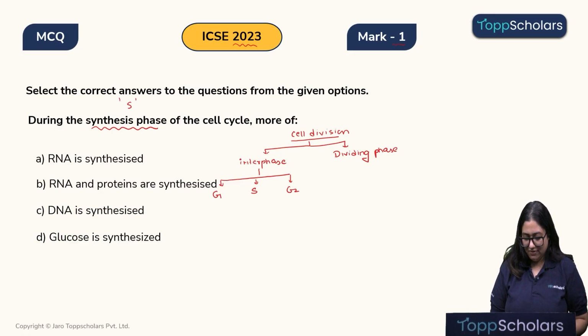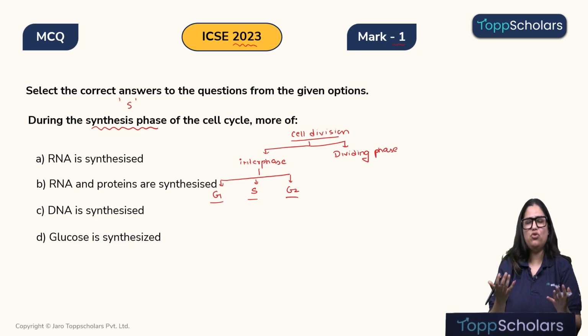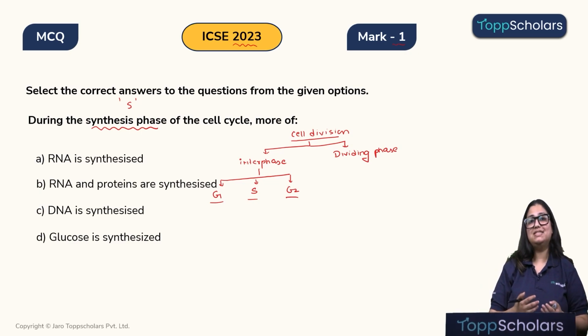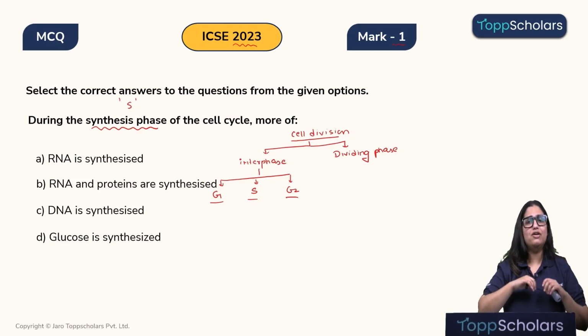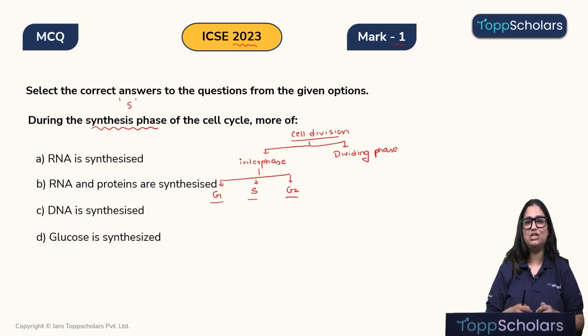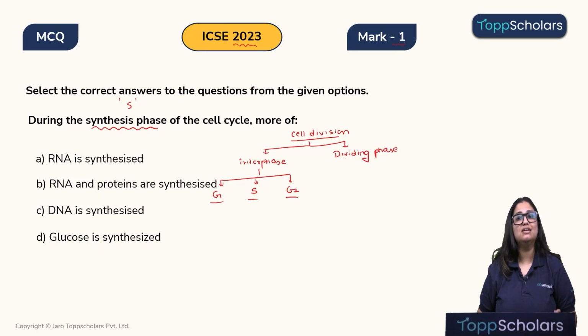Alright. Now G1 phase is known as the first growth phase, S phase is known as the synthesis phase, and G2 phase is known as the second growth phase. Okay. Now in these phases, children, synthesis of a lot of raw materials is happening, because when a cell has to divide and give rise to two daughter cells, you need to give everything to both the daughter cells, right? That means you need to have two DNA copies. That means you need to have two nucleus, two mitochondria, two endoplasmic reticulum. So everything needs to be duplicated, and all that duplication of the cell organelles and the raw materials required for that is seen in the interphase.